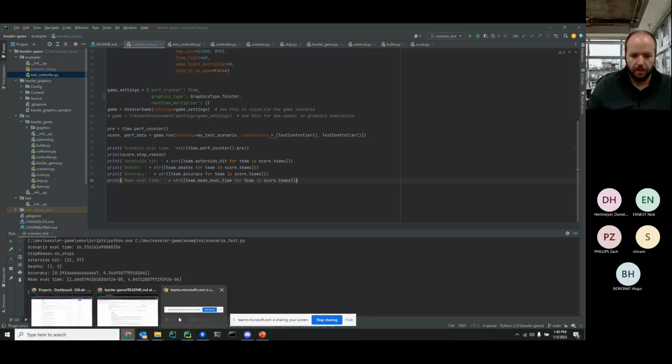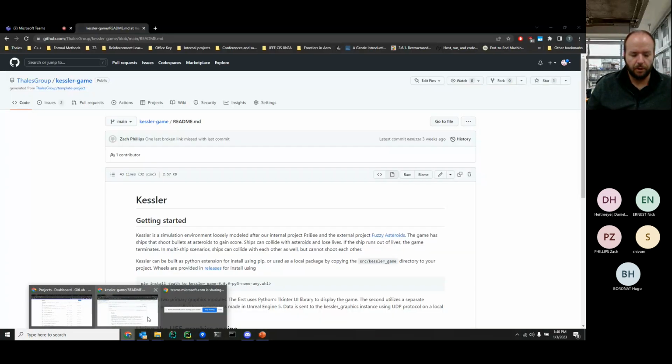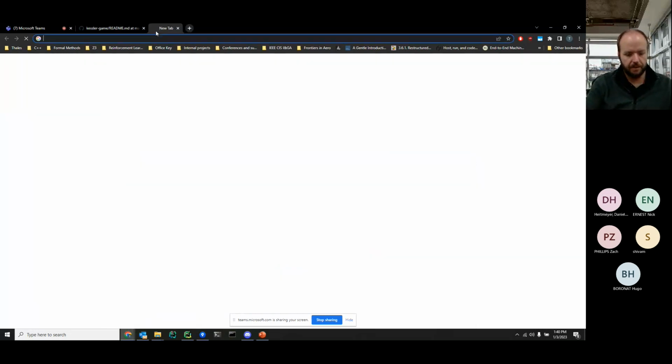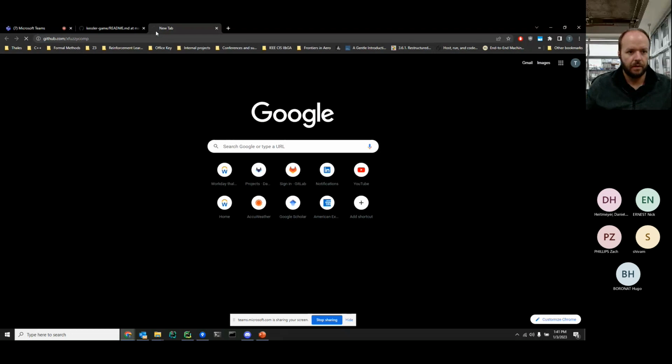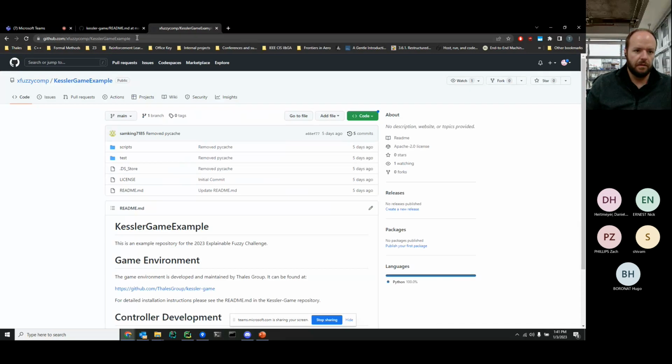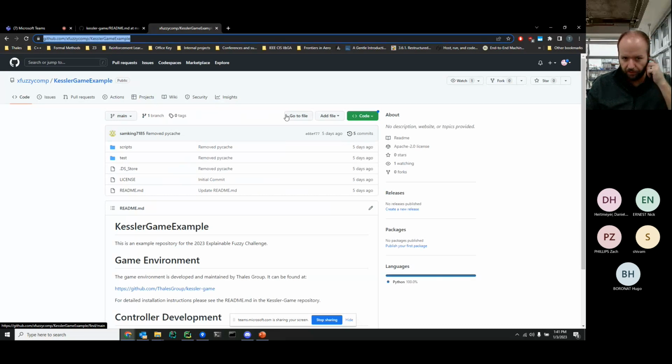So that is an overview of Kessler, where it's at right now and what you need to do to get it going. We will be making further updates, and we will be adding more examples. The examples that we're going to be adding, one of these is in a separate repo called Kessler-Game Example on the XFC comp GitHub.